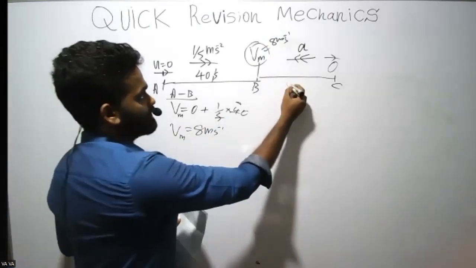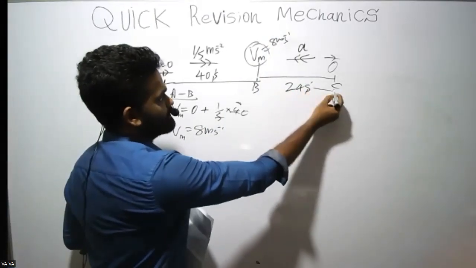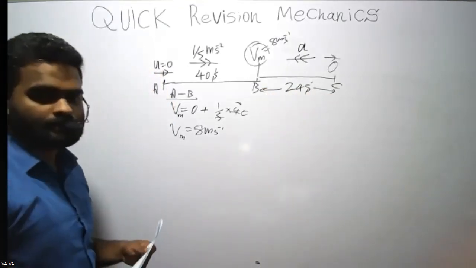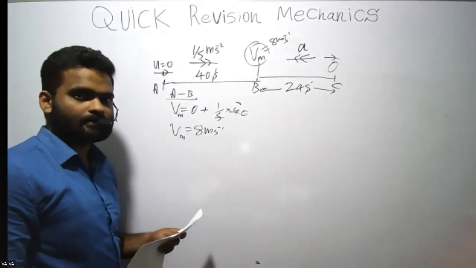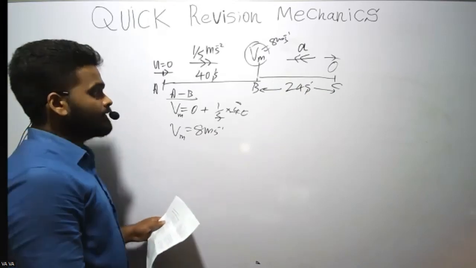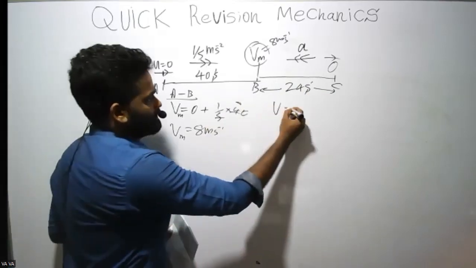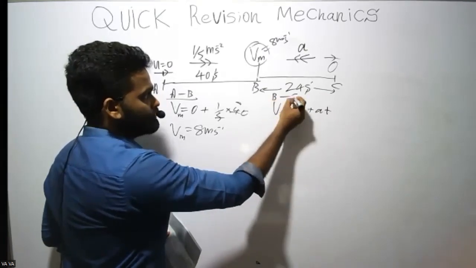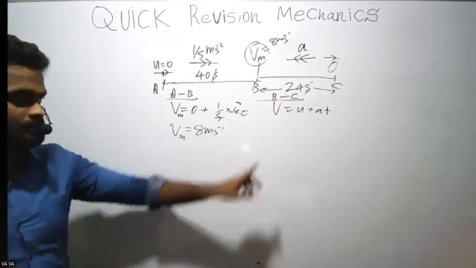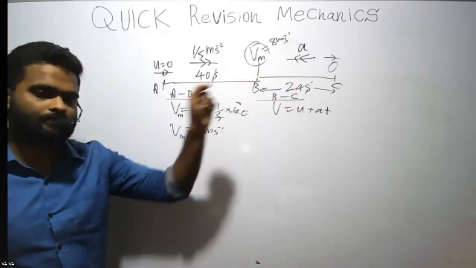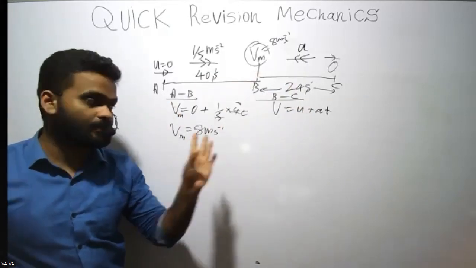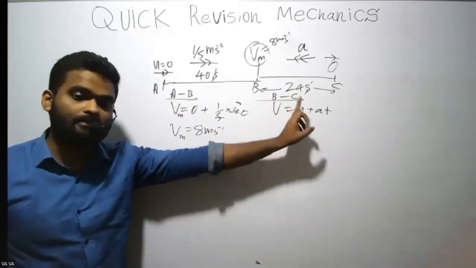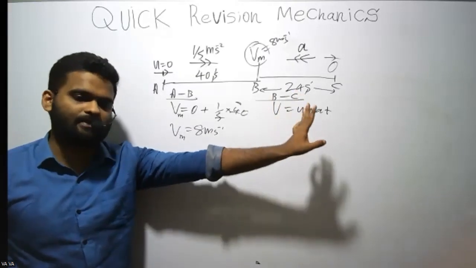Here the time is given as 24 seconds, right? For this deceleration, it takes 24 seconds. Okay. Again, you just have to apply V equals U plus AT, but in this instance we are applying that from B to C. For an essay question, you have to mention these, but for an MCQ you don't have to.